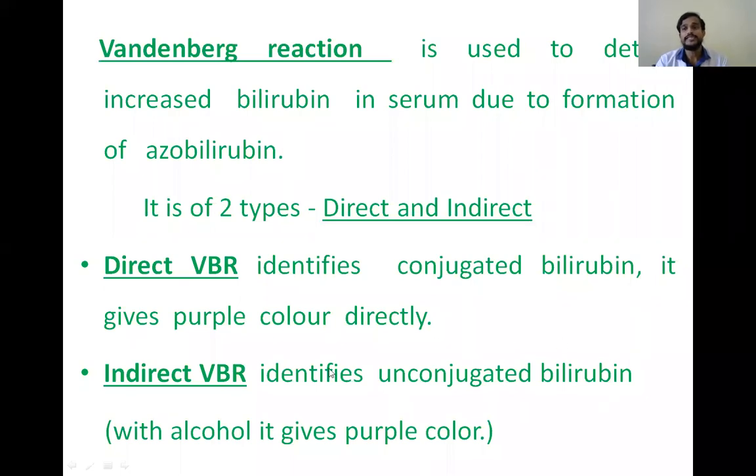The principle of this test is that any bilirubin, direct or indirect, conjugated or unconjugated, will react with the diazo reagent to form an azobilirubin complex. That azobilirubin is purple in color. That's why we are getting purple.